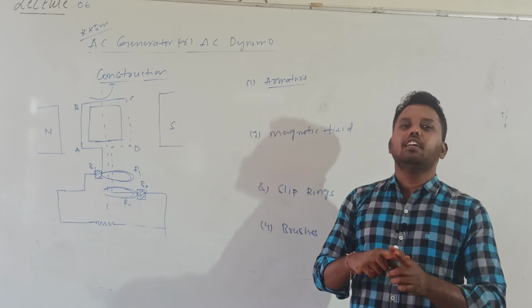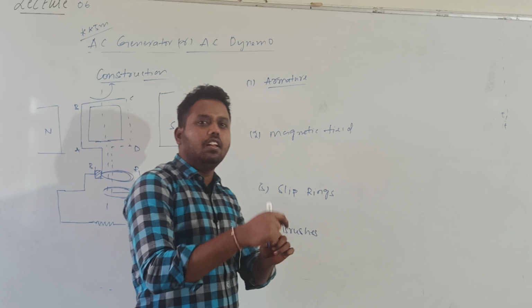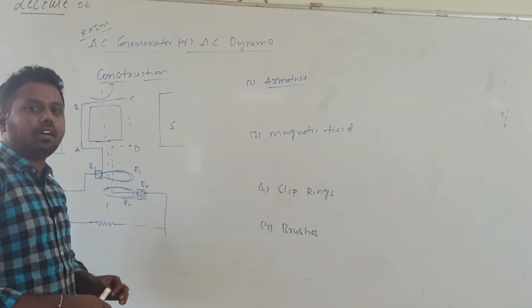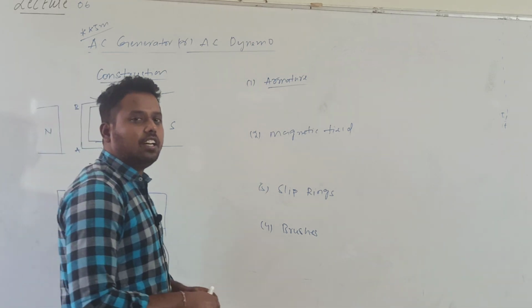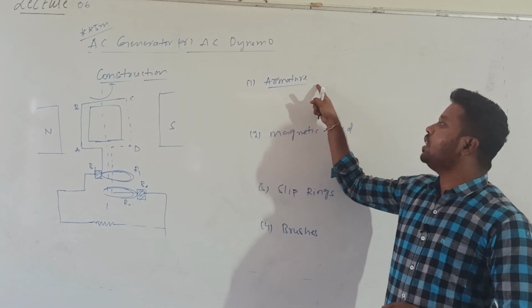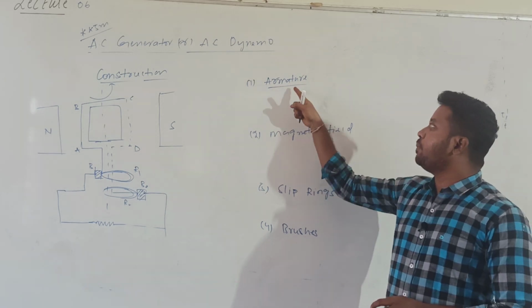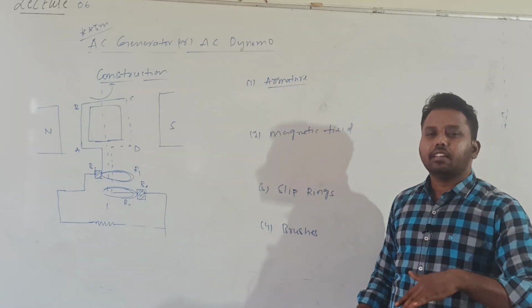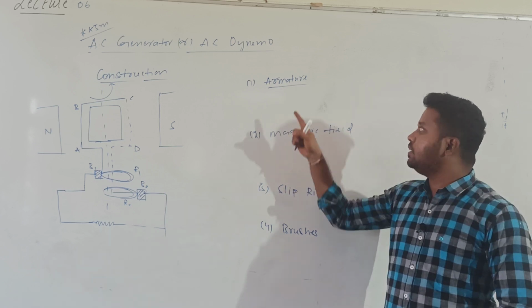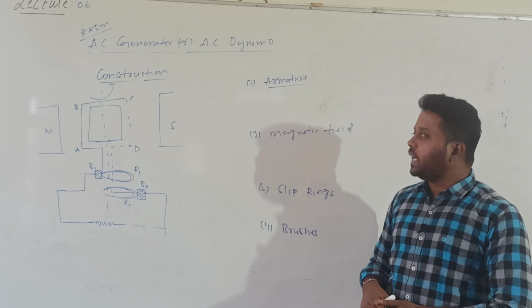A rectangular coil consists of a large number of turns, wound on a non-magnetic material. The turns are made up of copper, and those turns are insulated from each other. That part is called the armature. This armature can be rotated by an external source, by using some external device.